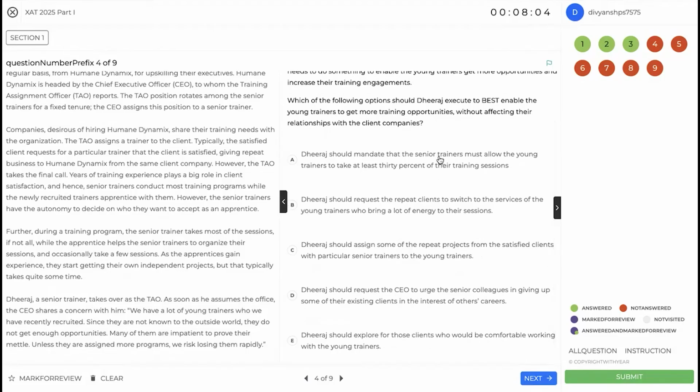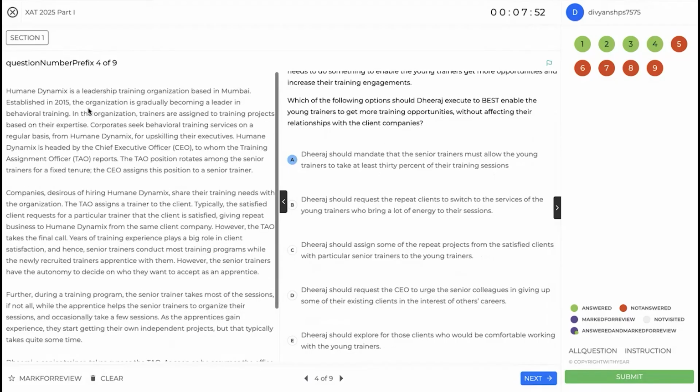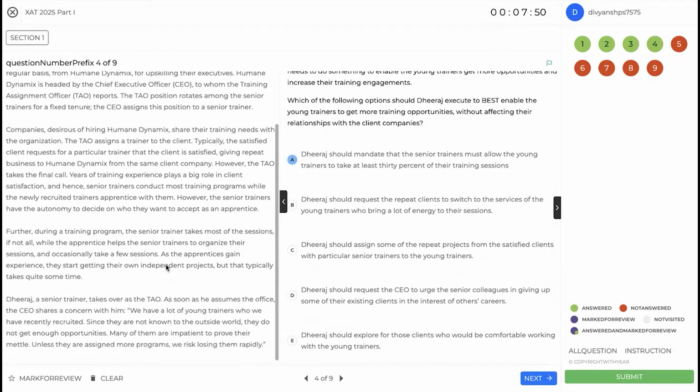Should mandate that the senior trainers must allow to take at least 30% of their training sessions. I mean, this right off the bat seems like a good idea because you will get the youngsters to get some sessions which were only happening occasionally, but you will still have the senior trainer for the reputation. Request the repeat client to switch to the services. So directly asking the client to switch, again, it is not going to make any sense. You do need to go about this in a well balanced way. You should offer the senior trainers as well. So A is a much stronger option than B.